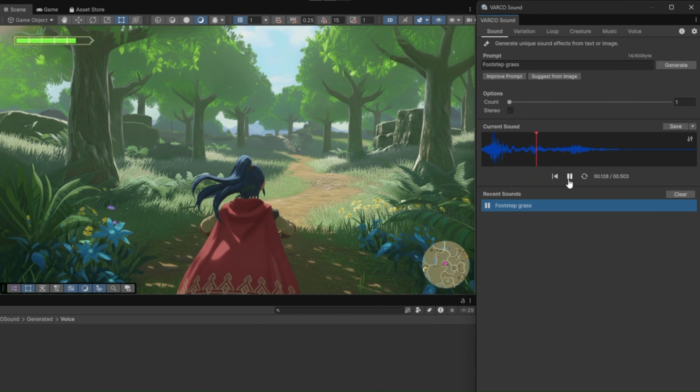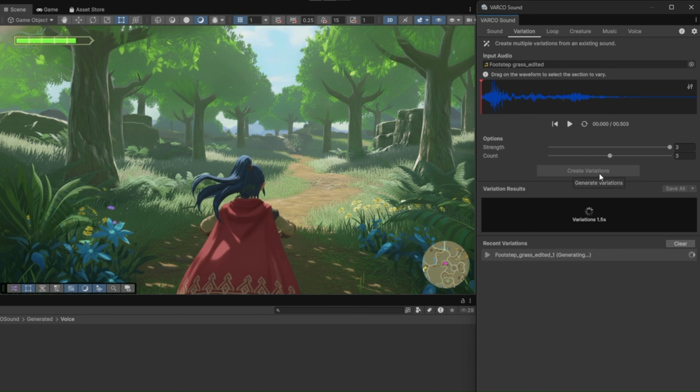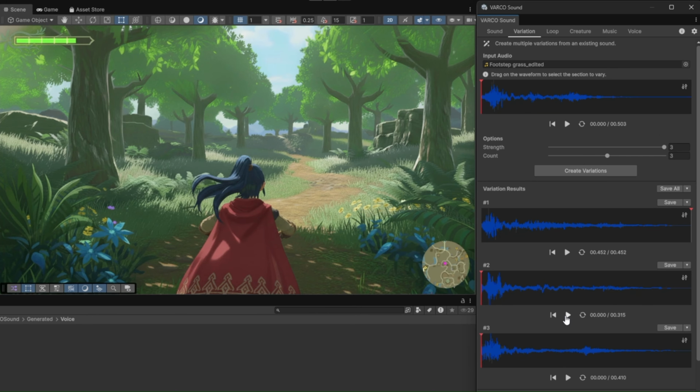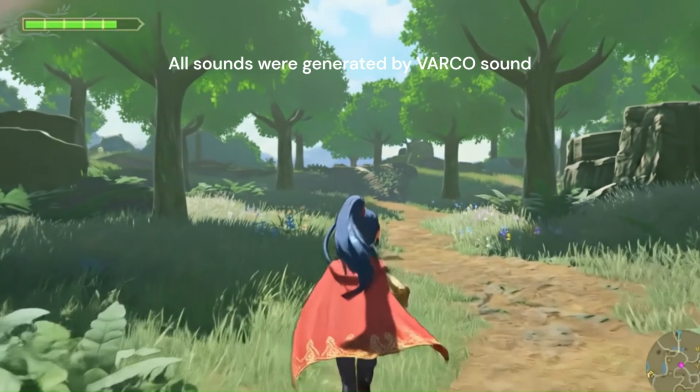Tired of the same sound repeating? Create natural, unique variations in seconds. Every action, every moment, richer in sound.